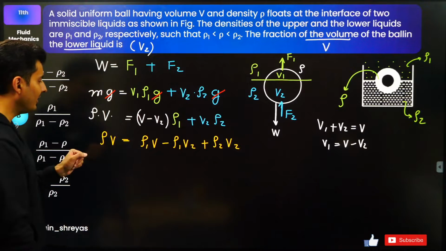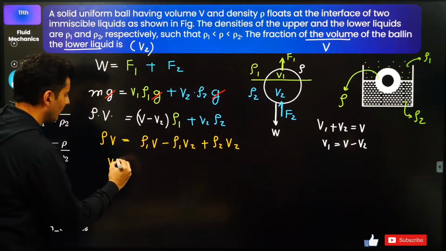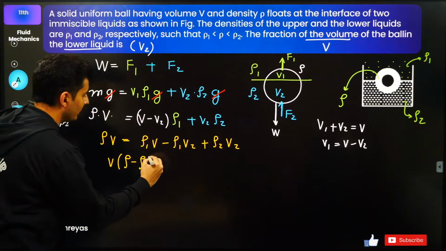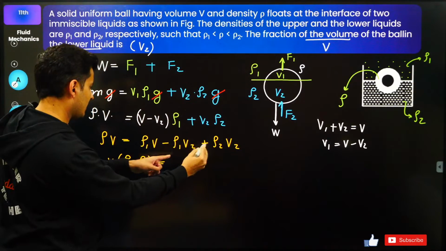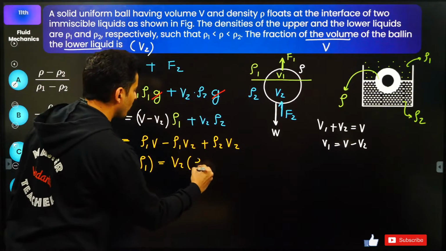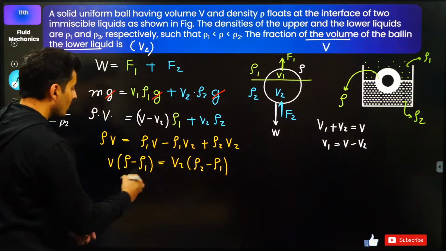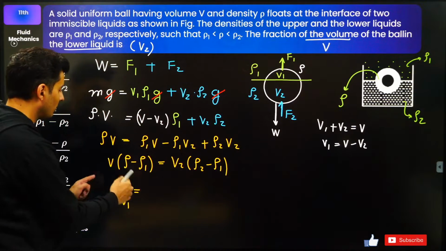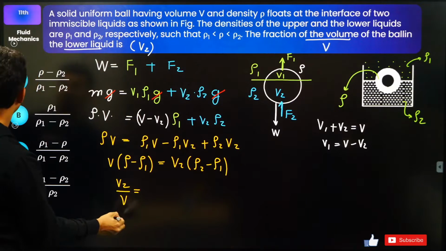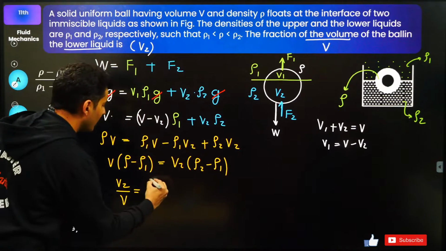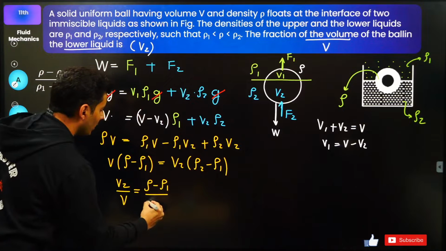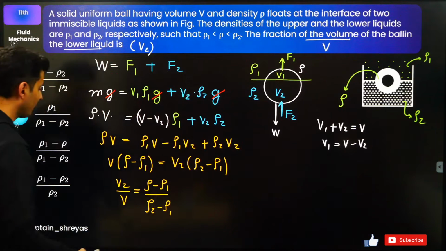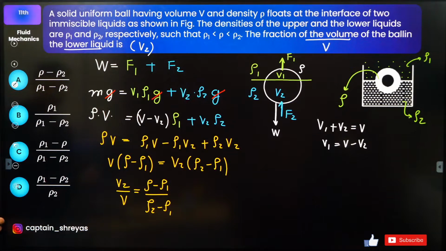So bring V terms on one side. It will become V into rho minus rho 1 is equal to this. I can take V2 common. It will be rho 2 minus rho 1. So therefore V2 by total V will be rho minus rho 1 upon rho 2 minus rho 1.